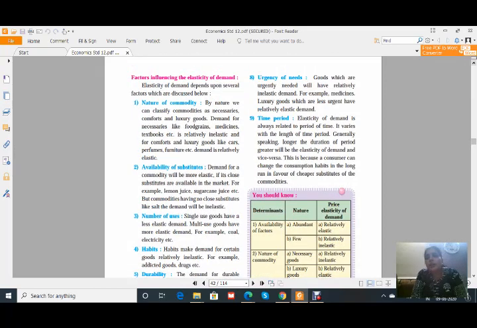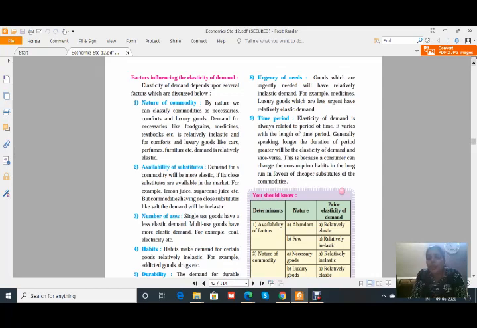Now the next one is urgency of needs. Goods which are urgently needed will have relatively inelastic demand, for example, medicines. Luxury goods which are less urgent have relatively elastic demand. I just want to give you one example. If one of our relatives is admitted in hospital and medicines are prescribed, we go to the medicine shop and ask for the medicines.